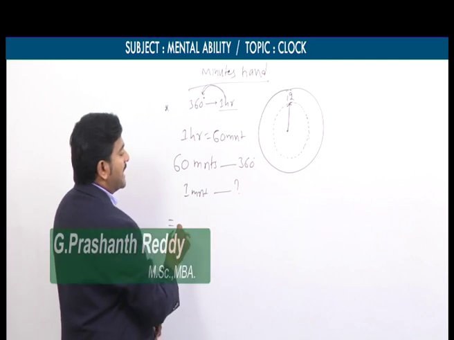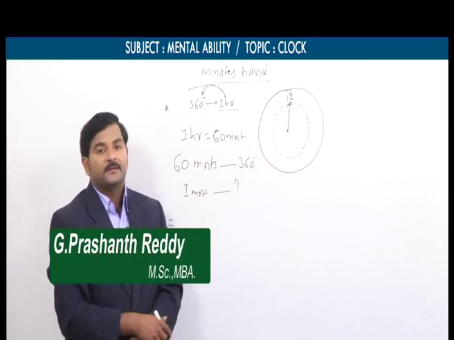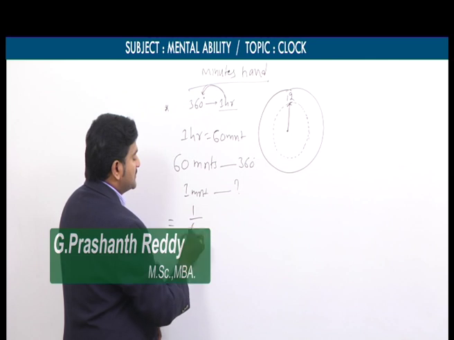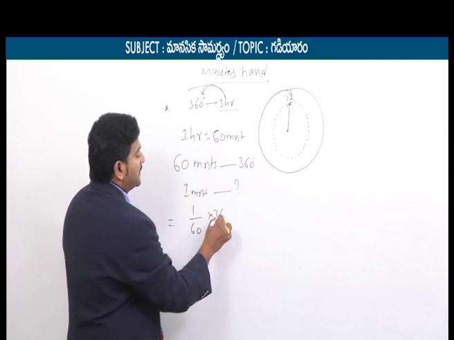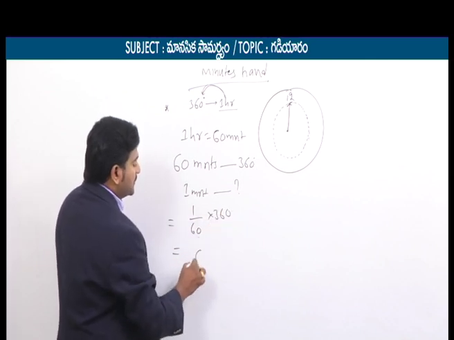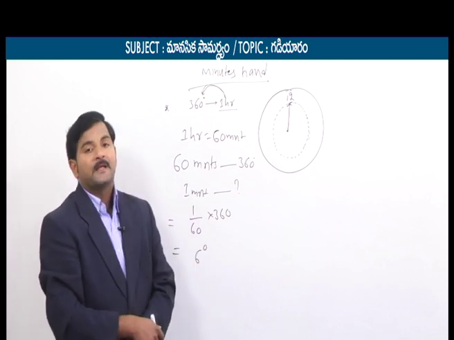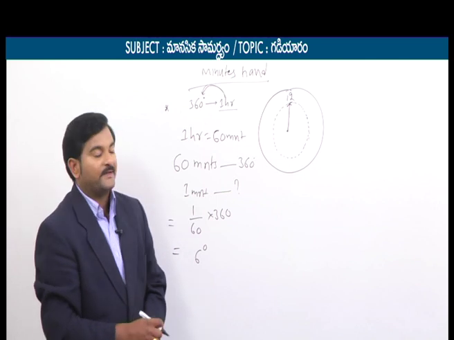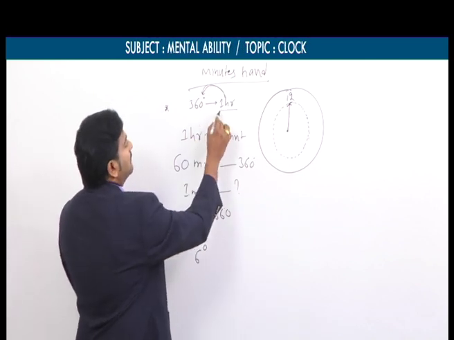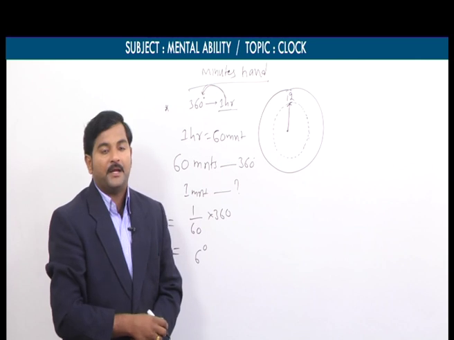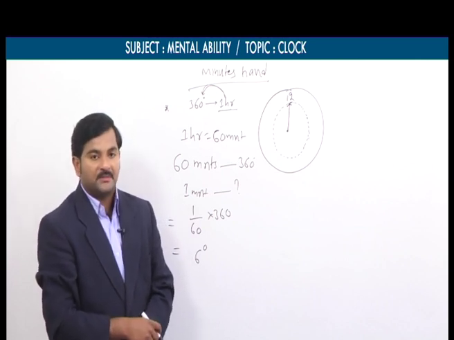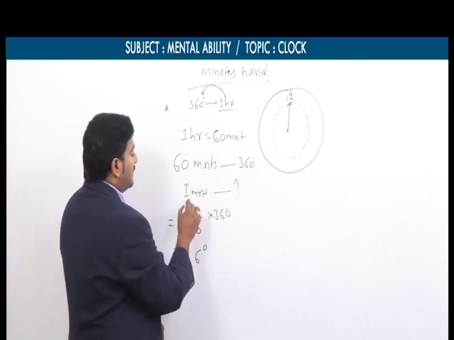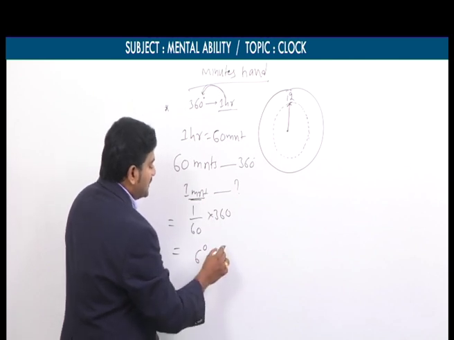This is a simple mathematical calculation: 1 by 60 into 360. If you simplify this, how much do you get, my students? 6 degrees. So there are 2 points related to the minute's hand. The first point is, in the span of 1 hour, the minute's hand makes 360 degrees. Similarly, in the span of 1 minute, the minute's hand makes 6 degrees.